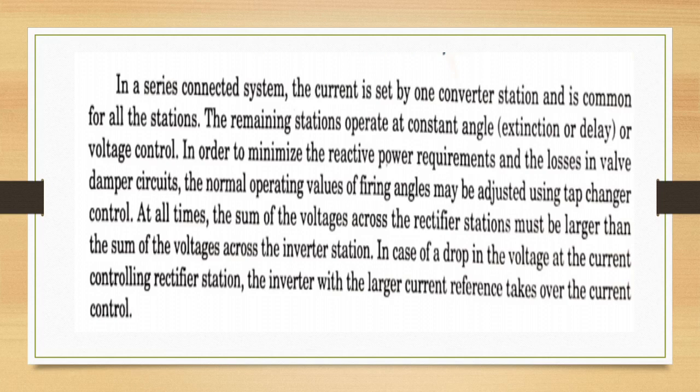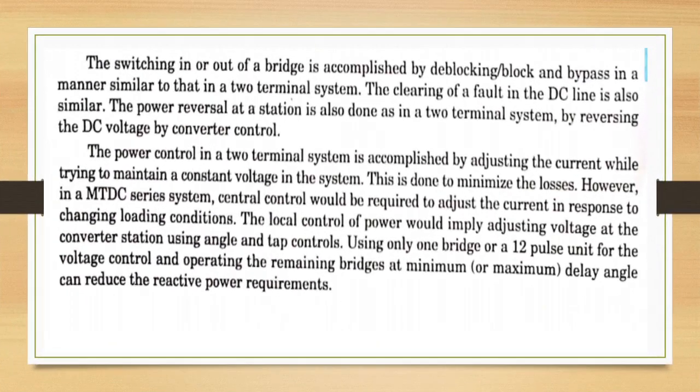At all times, the sum of the voltages across the rectifier stations must be larger than the sum of the voltages across the inverter stations. In case of a drop in the voltage at the current controlling rectifier station, the inverter with the larger current reference takes over the current control. Switching in or switching out of a bridge is accomplished by deblocking or block and bypass in a manner similar to that in a two-terminal system.